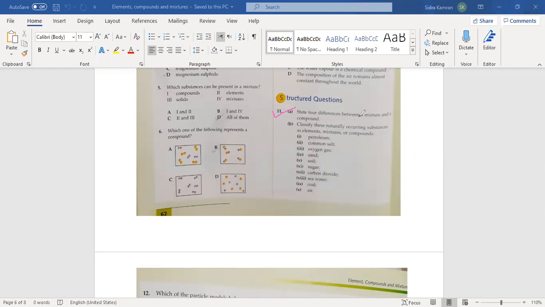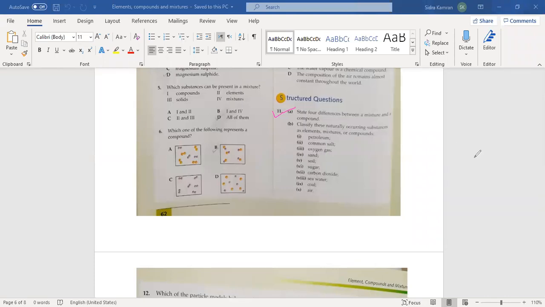Okay, let's move towards the structured questions. State 4 differences between a mixture and a compound. In the first part of question number 11, you have to differentiate between a mixture and a compound. So, who is going to answer this? Difference between a mixture and a compound? Muskan, any one difference?